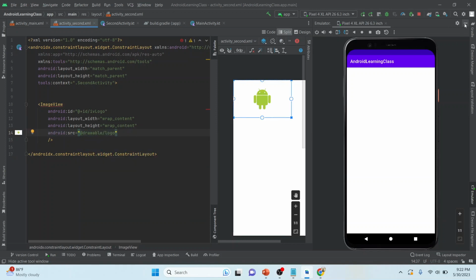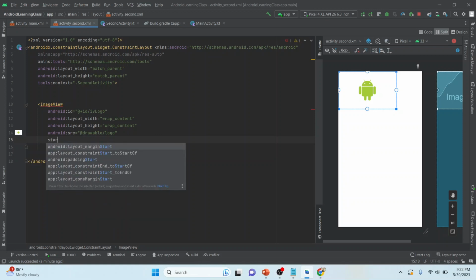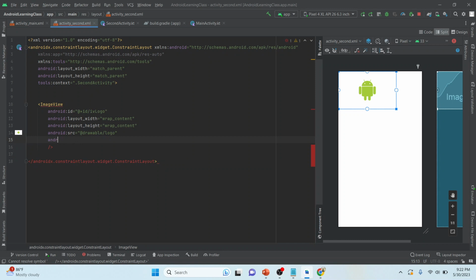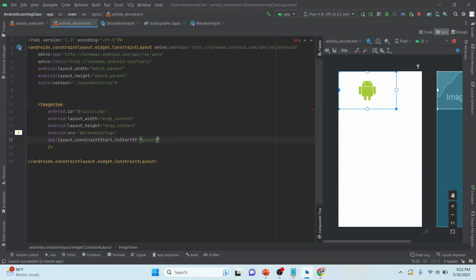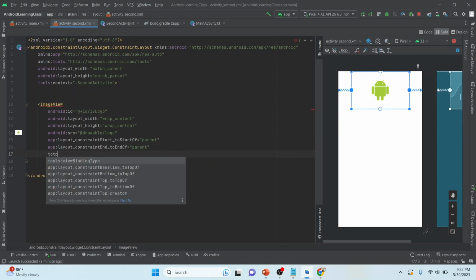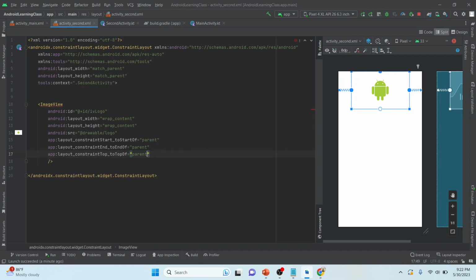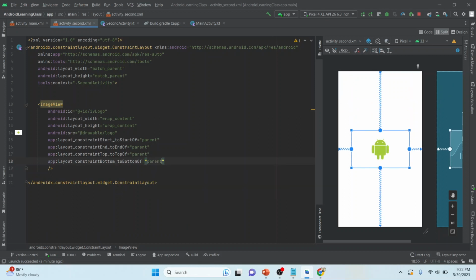I want this image to come directly into the center. For this I will be using some properties. I'm constraining this image from all four corners. So let's do start to start of parent. What is parent? Parent is the main container, the main screen. End to end of parent, top to top of parent, and then bottom to bottom of parent. Since we have now constrained our image, you can see it is now in the center.